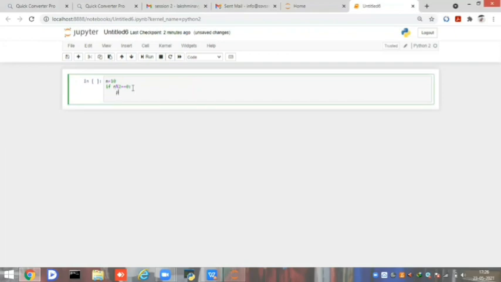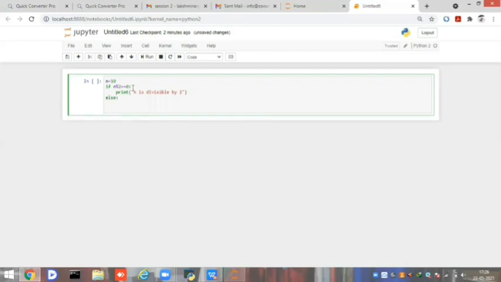And now I am printing n is divisible by 2. Once it is done, you give the backspace, which follows the if else indentation. If and else should be in the same line, and inside that the block should be at the same level.